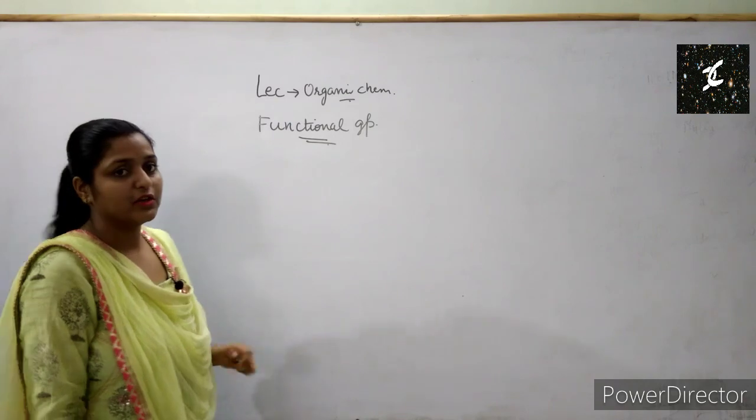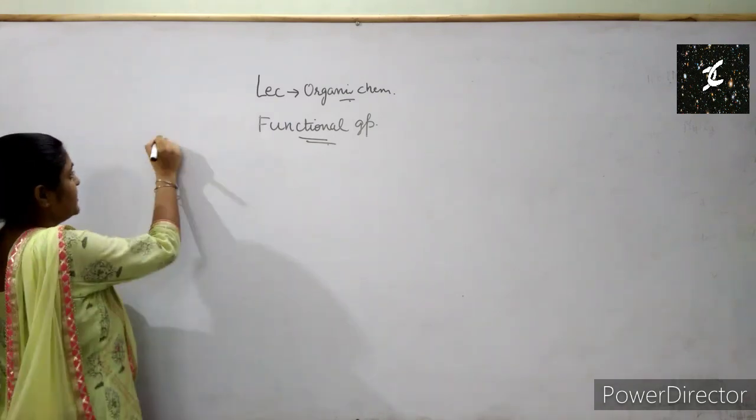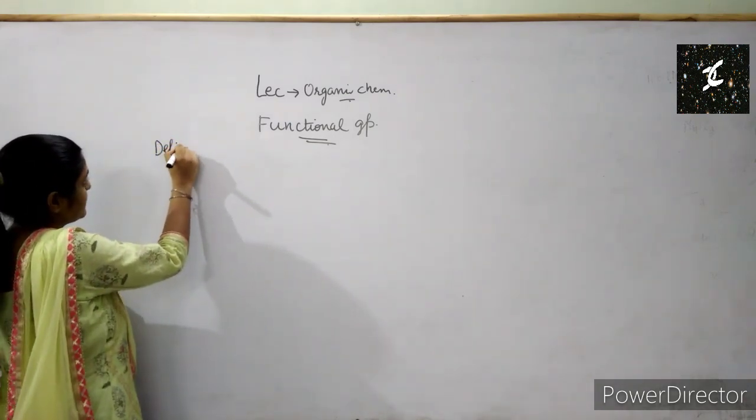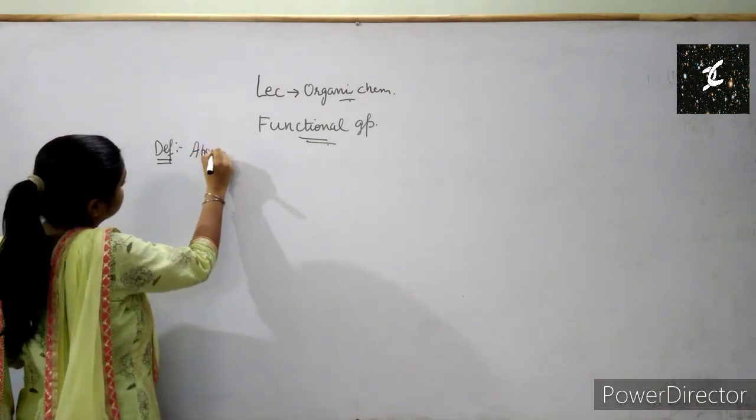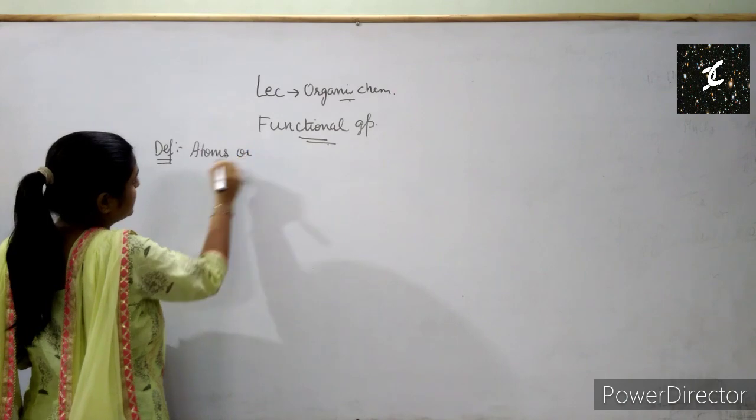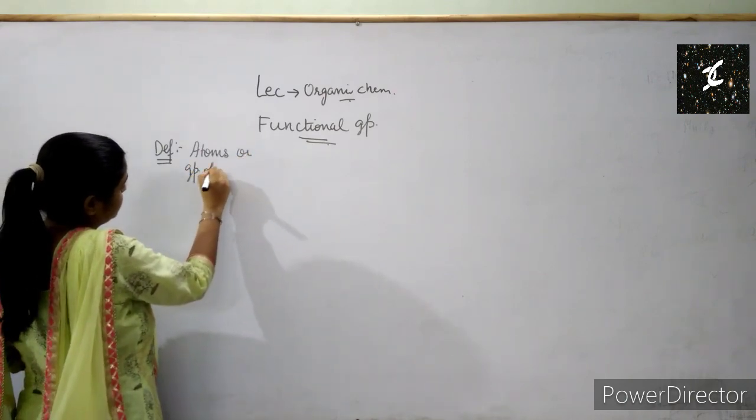So what are functional groups? First, we'll understand the definition of a functional group. These are atoms or groups of atoms.